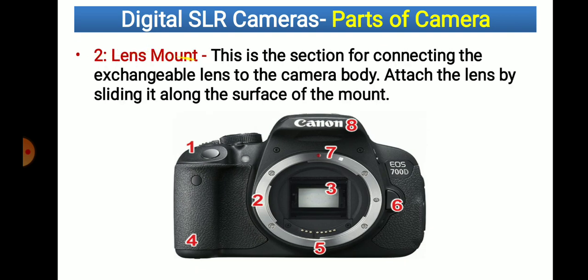Then the lens mount is there. Here is the lens mount. That means on this circle we are able to attach the lens. This is the section for connecting the exchangeable lens to the camera. Different kinds of lens we are able to attach here to this camera. Attach the lens by sliding it along the surface of the mount. That means we have to fix the lens with this circle.